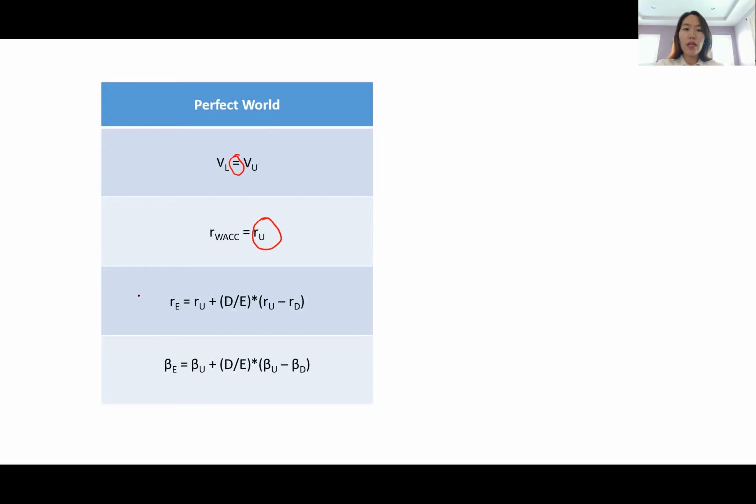Remember that even in a perfect world, there were two things that do change with leverage. The first one was the risk to equity holders, and the second one was the return to equity holders. The risk to equity holders, whether it's a perfect world or not, naturally increases due to the contractual nature. Debt holders receive promises in terms of their payment, but equity holders do not receive such promises.